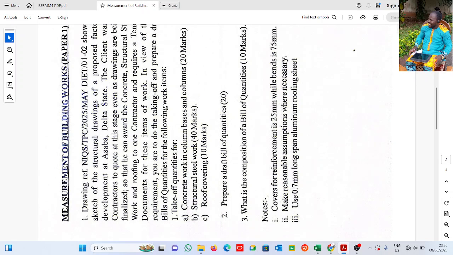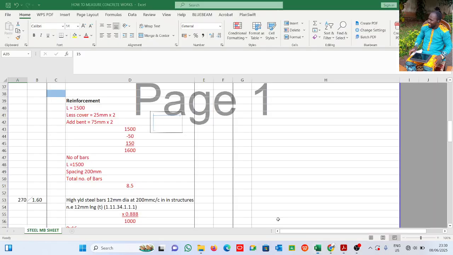So this is basically the things we'll be using. They say make reasonable assumptions where necessary. So wherever that is necessary, we are going to make them. But what is given, we have to use.